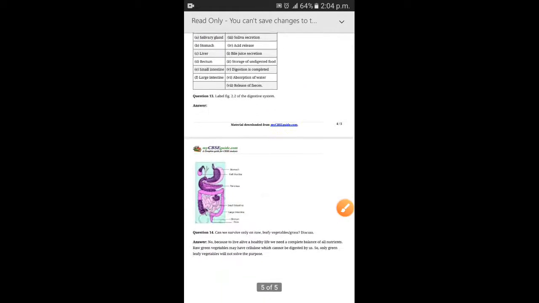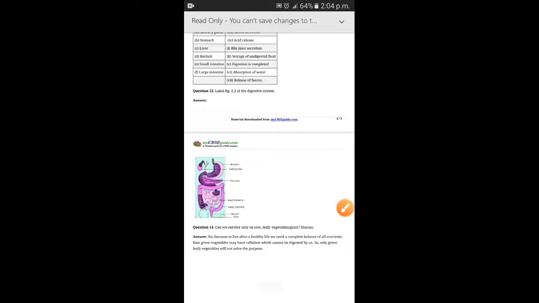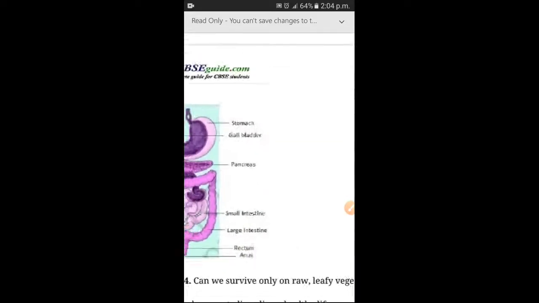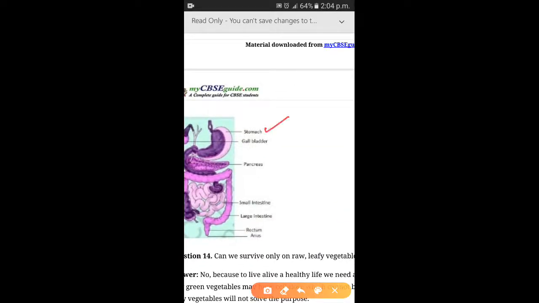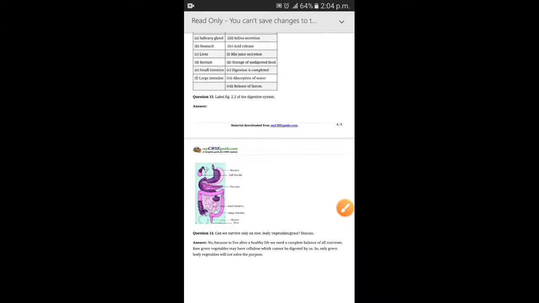Now question number 13, you have to label the diagram of digestive system. All the parts, like this part is stomach, gallbladder, pancreas, small intestine, large intestine, rectum, anus. This all you have to label. This is the diagram of human digestive system. You will label all the parts here.